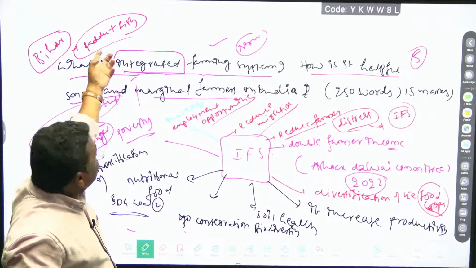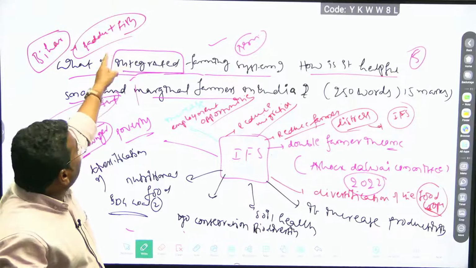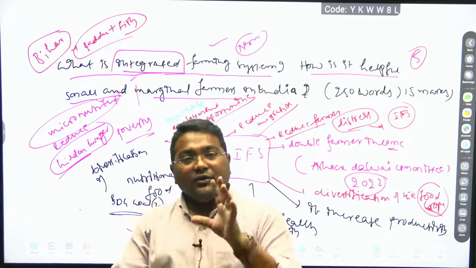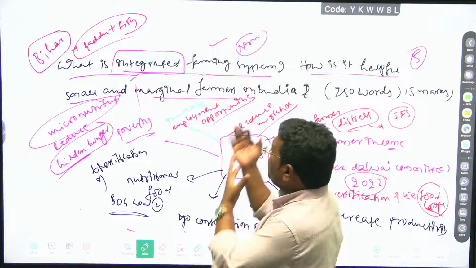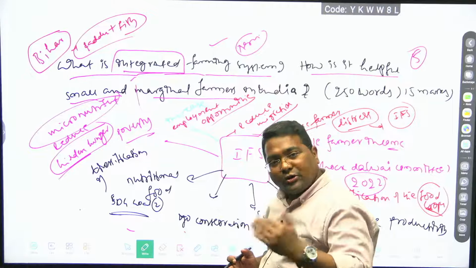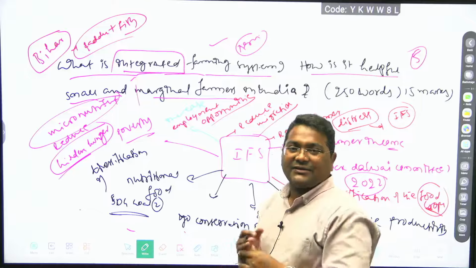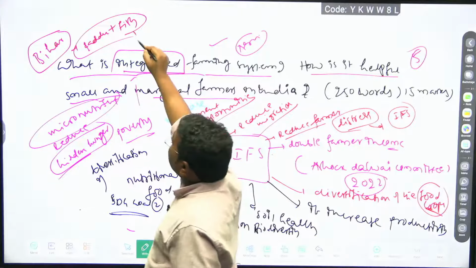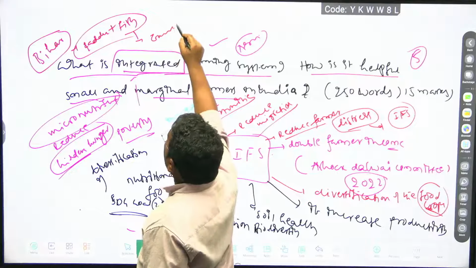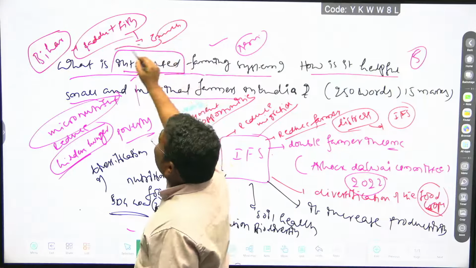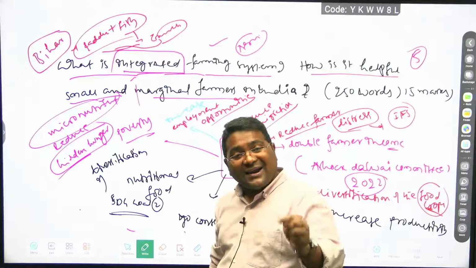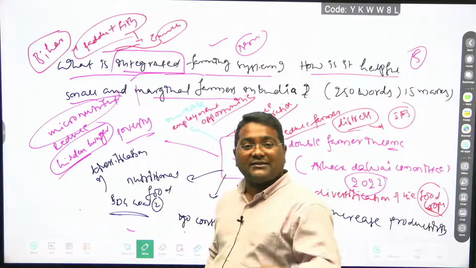The paddy needs water and it also needs nutrients. If you are not having nutrients, what happens? You have to depend on chemical fertilizers. Now the fish will be consuming something and releasing excreta. That excreta is used as manure for the paddy. So you are not depending on chemical fertilizers, right?